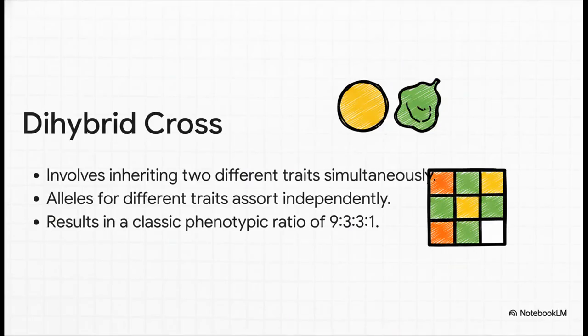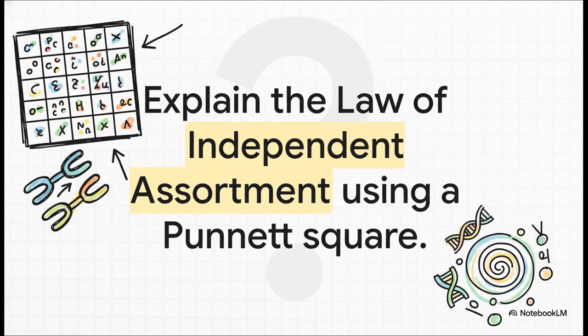Dihybrid cross means we're tracking two traits. Remember, they assort independently, which gives us that classic 9:3:3:1 ratio. Memorize it. Now this is a guaranteed 5-mark question. You must know how to draw that Punnett square and explain the law.